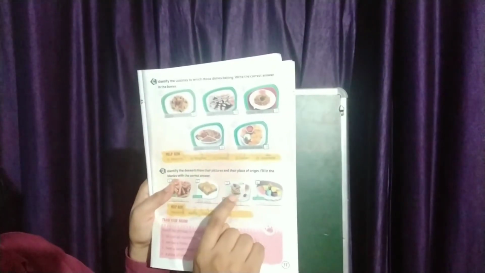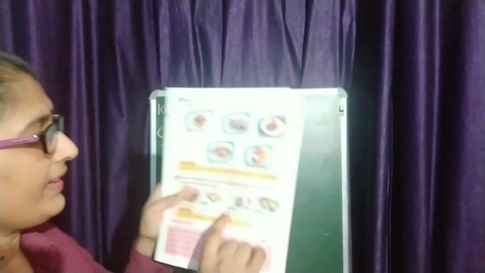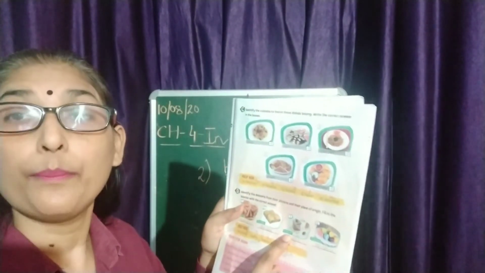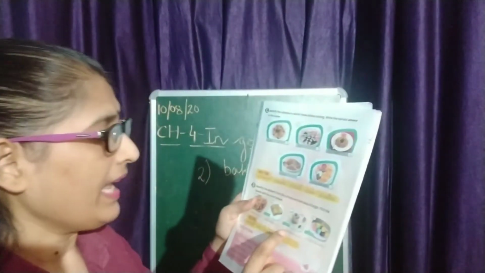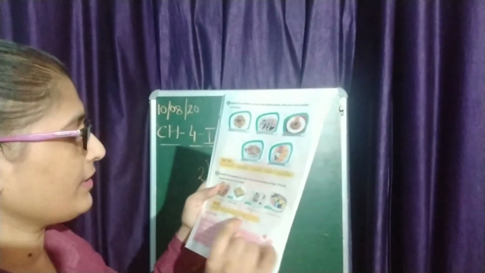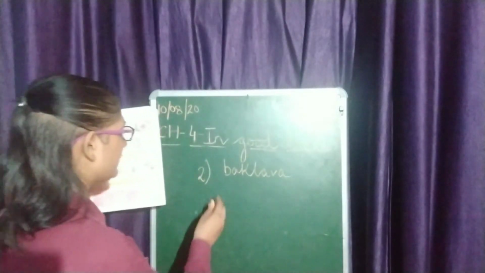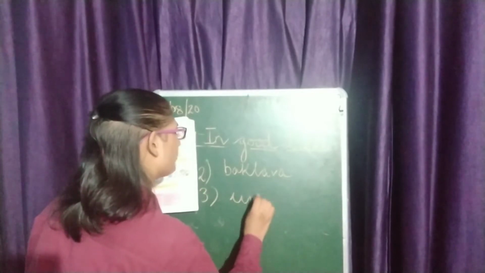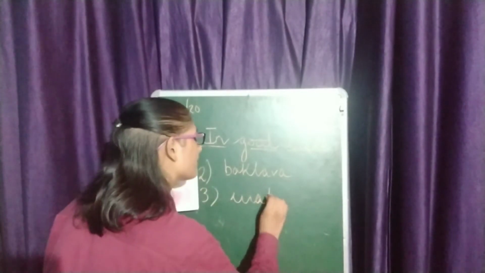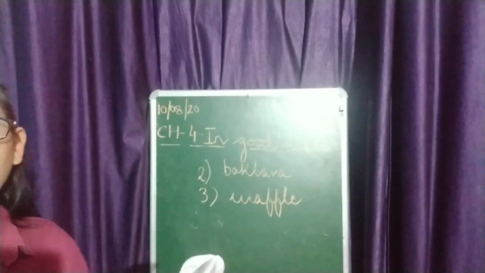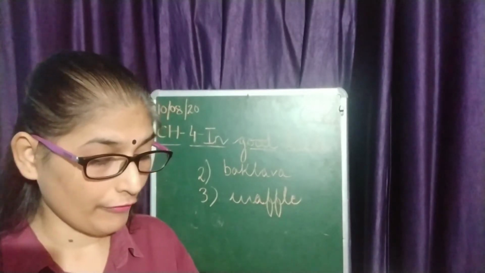Now, let's see the third picture. Can you see this picture here? Yes. And what is given here? What is the place of origin? That is Belgium, right? This is Belgium. Now, what is this dessert called? It is your waffle. This is waffle. Okay. What is this picture known as? This is waffle. Right?